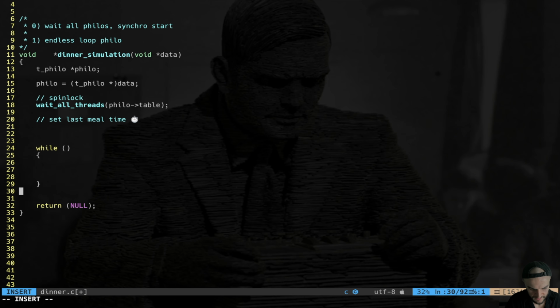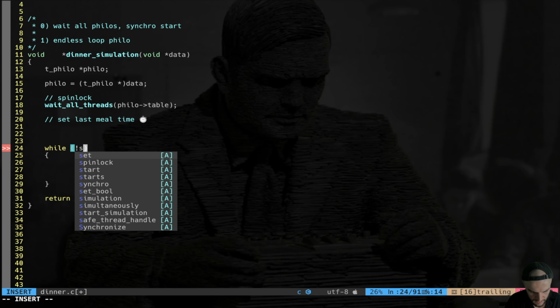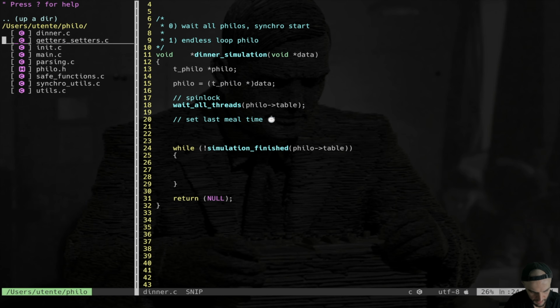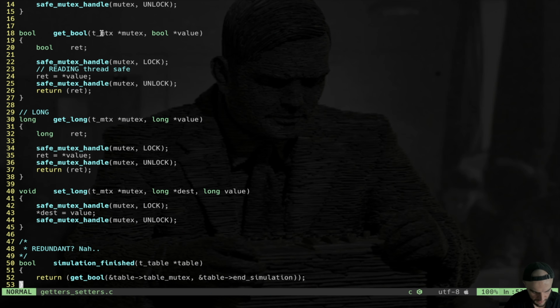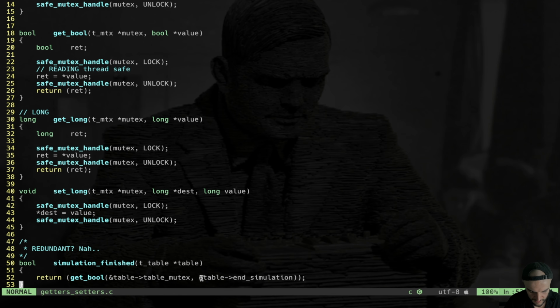The loop is not endless because it's going to run till the end of the simulation. We will see that we have a monitor thread that is going to check this. So here we can say while not simulation finished. We pass the table, so Philo table. Do you remember, right? In my getters and setters, we have this simulation finished, which basically returns, in a thread safe manner, the table's simulation boolean.